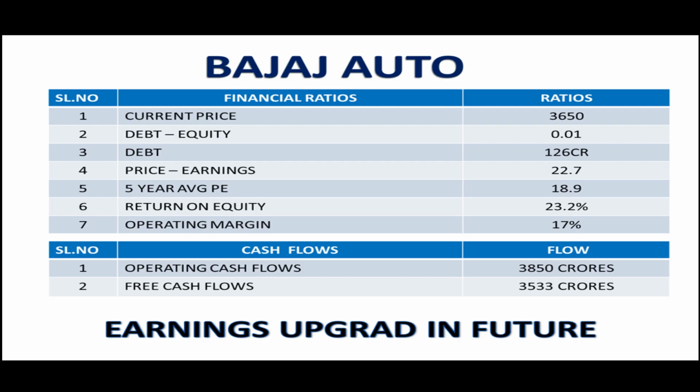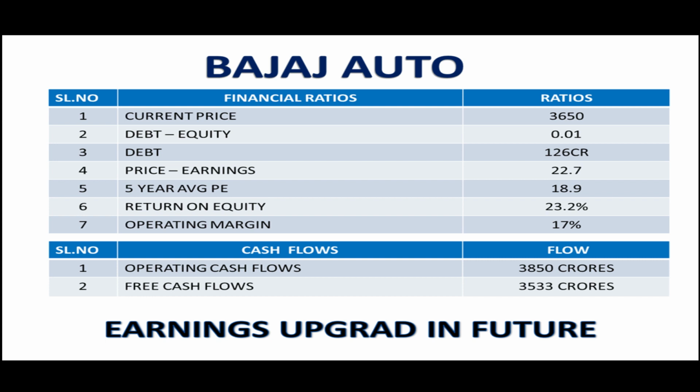So when it comes to the financial ratios of the company, the current price of Bajaj Auto is 3,650. It has been corrected from 4,400 levels to 3,650 rupees. So it is one of the right times to pick the stock because the future upgrade of earnings could happen in the next 2 quarters. That's one of the very good positive points and a very good time to pick the stock.